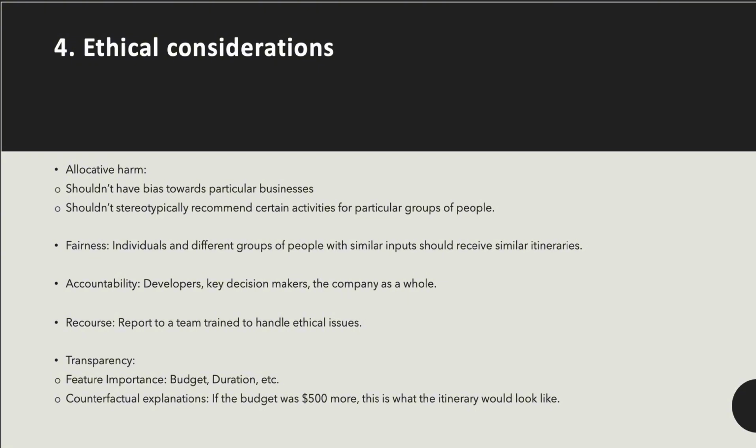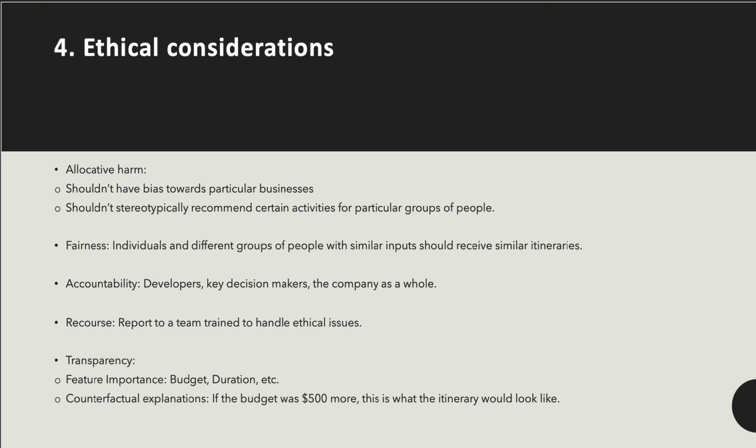Moving on to ethical considerations, we understand that there could be allocative harm with the model. The model shouldn't have bias towards particular businesses, and it shouldn't stereotypically recommend certain activities for particular groups of people. In order to maintain fairness, we need to ensure that individuals and different groups of people with similar inputs should receive similar itineraries. And we need to hold developers, key decision makers, and the company as a whole accountable.